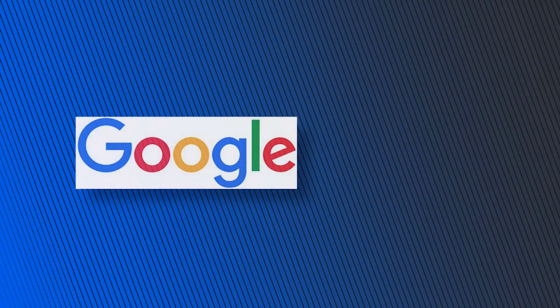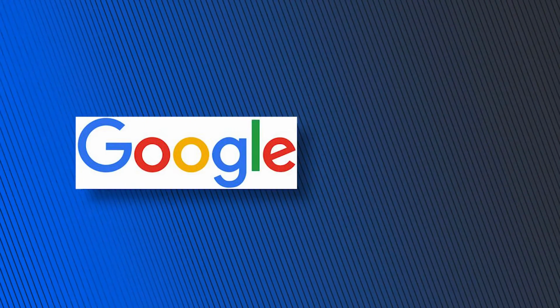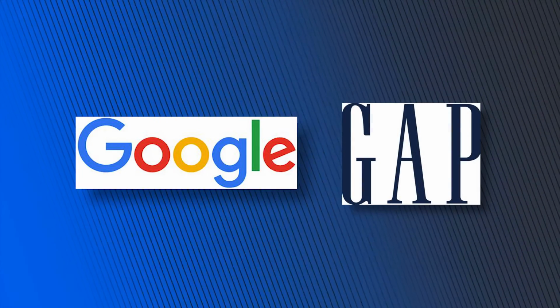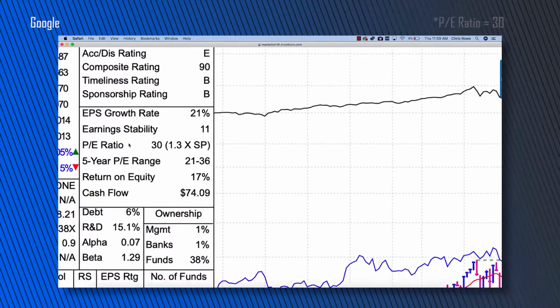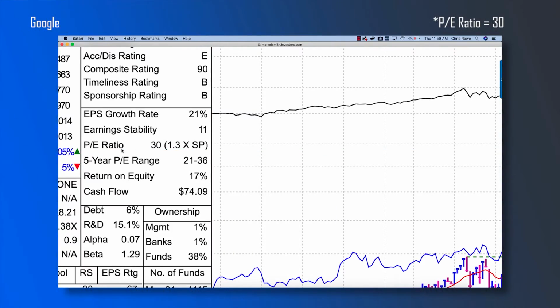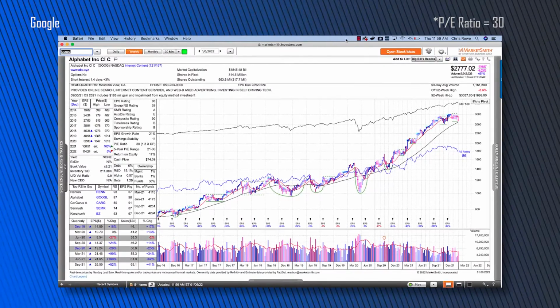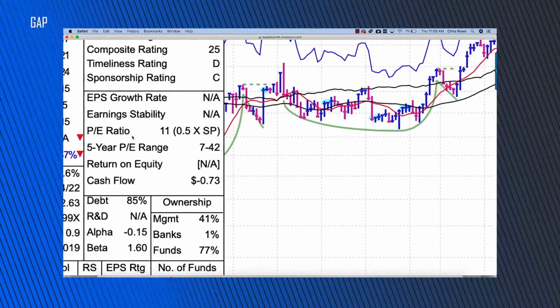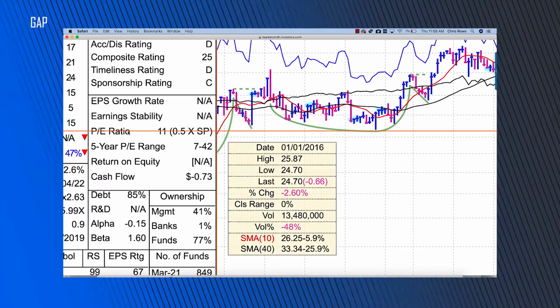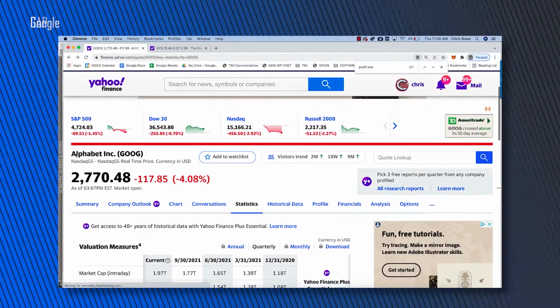So let's look at a comparison between an internet company, you might have heard of it, little company called Google, actually technically it's called Alphabet now, and a retail clothing giant, Gap stores. So the PE ratio that we see here for Google is 32, and their profit margin is high, it's 29%. That's great for a company, especially that big. But with Gap stores, the PE ratio that we see here for Gap is 11, and their profit margin is down at just 3%. Low profit margin for now.